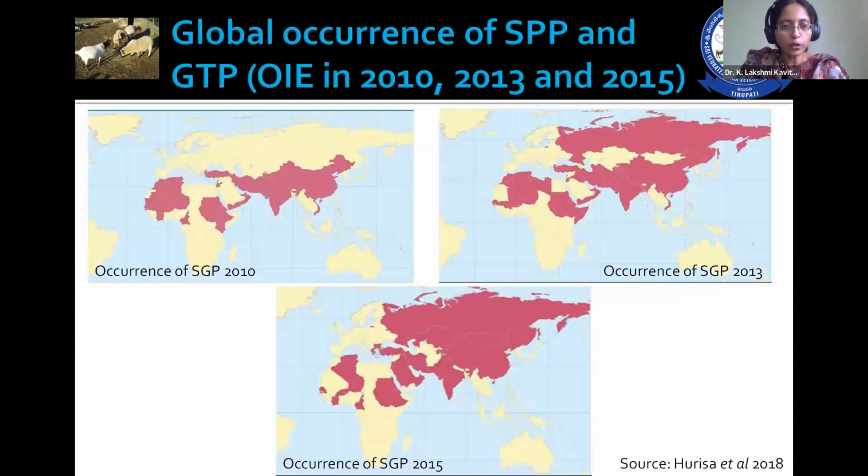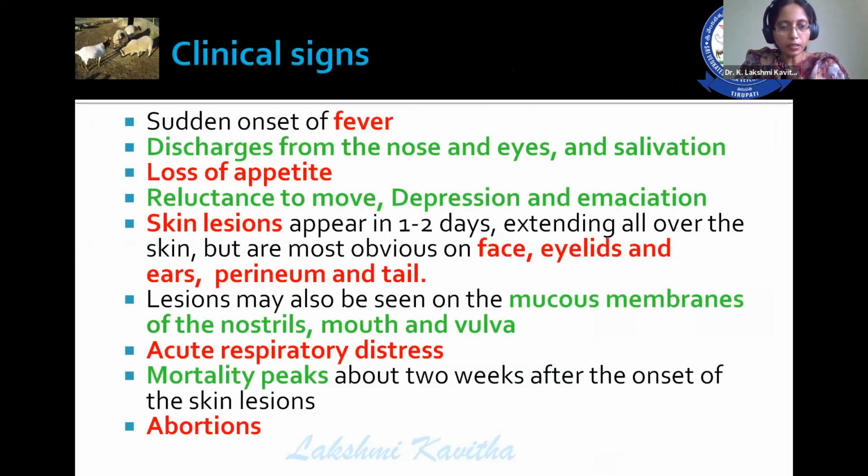This is the global distribution of sheeppox and goatpox in 2010, 2013, and 2015. There you can appreciate the increased spread of this infection over the period. Coming to the clinical signs: sudden onset of fever, discharges from the nose and eyes, salivation, loss of appetite, reluctance to move, depression, emaciation, and the skin lesions appear in 1 to 2 days, extending all over the body.